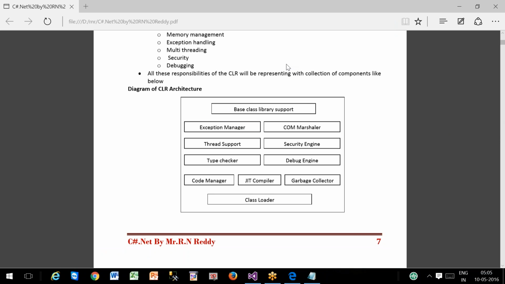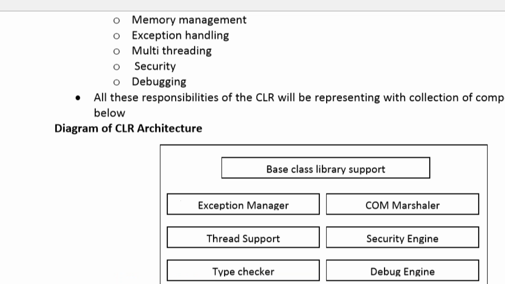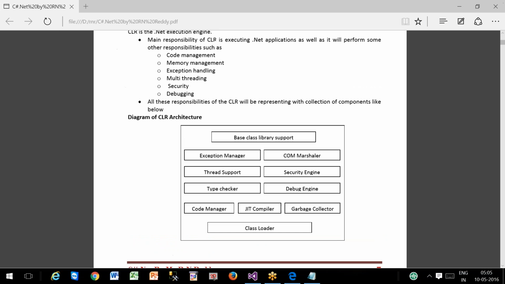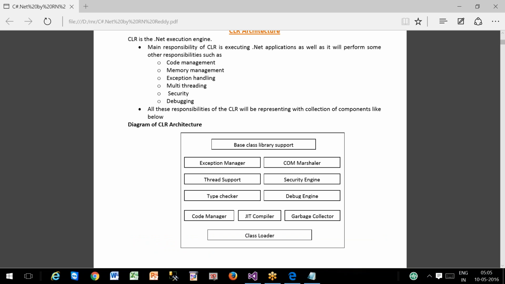Multi-threading is a 2-day topic. Security is a 2-day topic. That's why I can explain only one line here: it will provide this. The final understanding is all these responsibilities of the CLR. But how it provides them and what it does, you can't understand now, because we will see that in the topics.